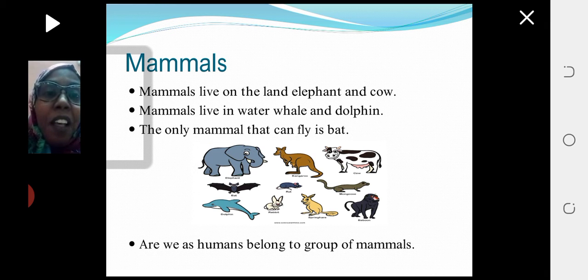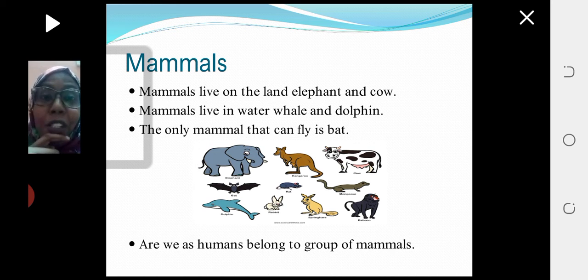The only mammal that can fly is the bat. What are the features of bats? They give birth to their young. They don't lay eggs. Bats feed their young milk. Try to search about bats and how they feed their young and how they deliver babies. This is such amazing information you will find.